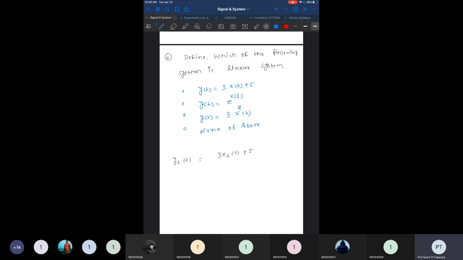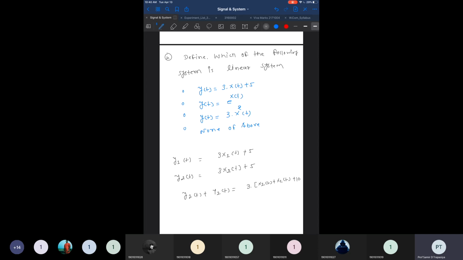And now we take y2 of t equal to 3 times x2 of t plus 5. If we add y1 of t plus y2 of t, that becomes 3 times x1 of t plus x2 of t, plus 10.